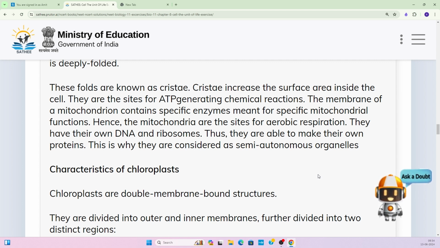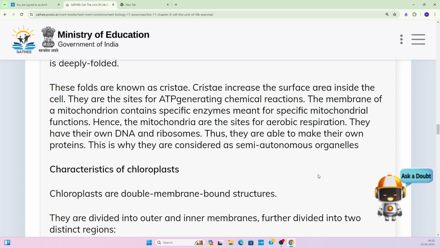There are two membranes, and each membrane has its own specific function. That is why it is written here: a mitochondrion contains specific enzymes meant for specific mitochondrial functions. Hence, the mitochondria are the site of aerobic respiration. Aerobic respiration means that it requires oxygen.